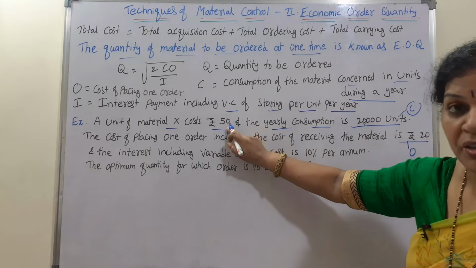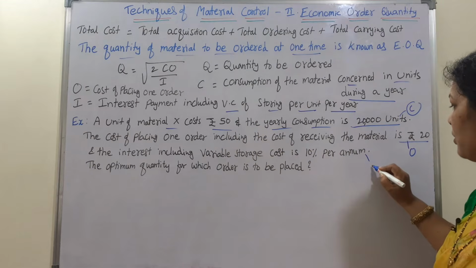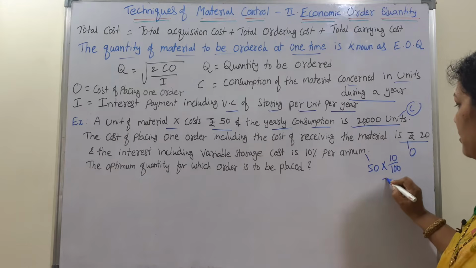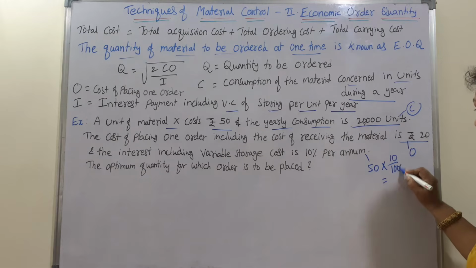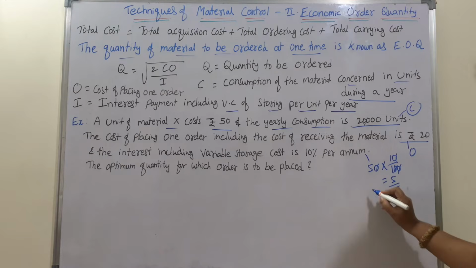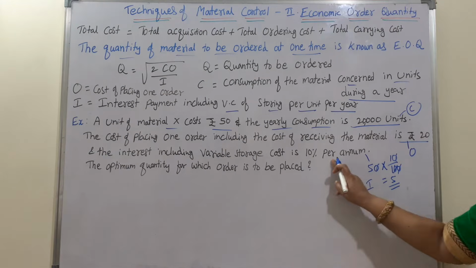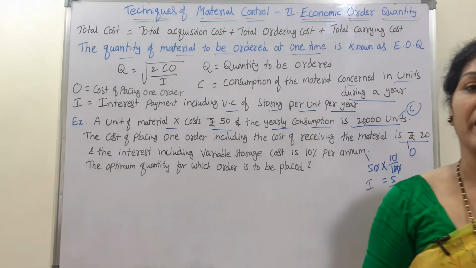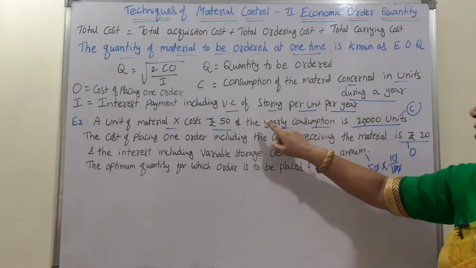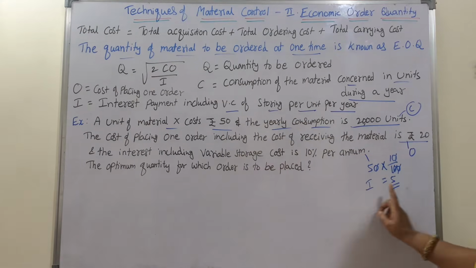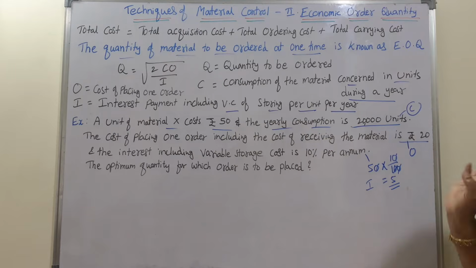Per annum on what? On this 50 rupees. So 50 rupees into 10% comes to 5 rupees. 5 rupees is the interest here. Always remember, we calculate the interest on the cost only. Per unit the cost is 50 rupees. On this, 10% is 5 rupees.